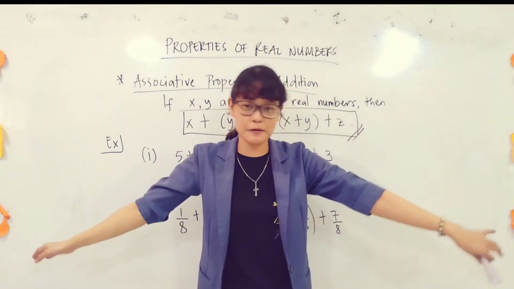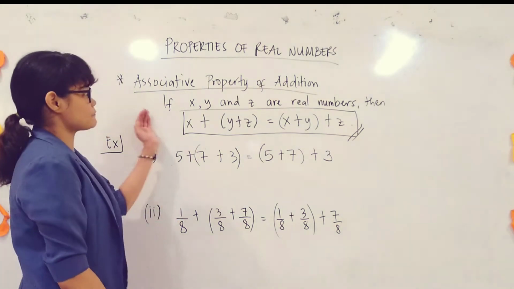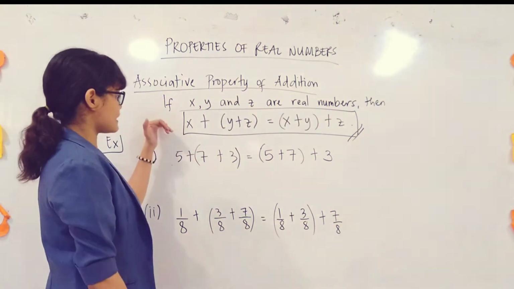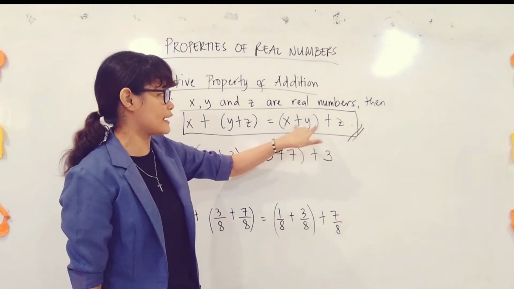Let's go straight to the point now. Okay? You have the associative property of addition. So if x, y, and z are real numbers, then x plus the quantity y plus z is equal to the quantity x plus y plus z.